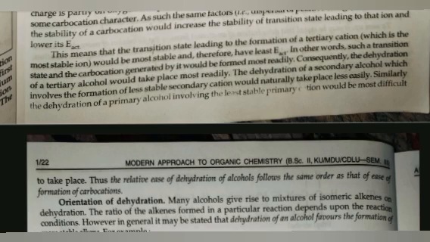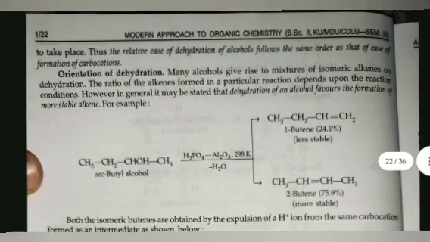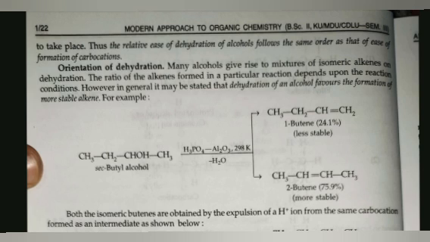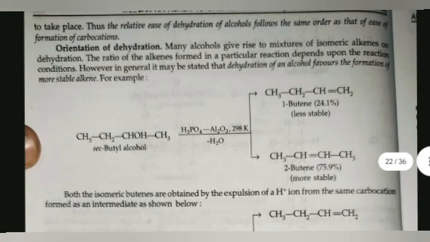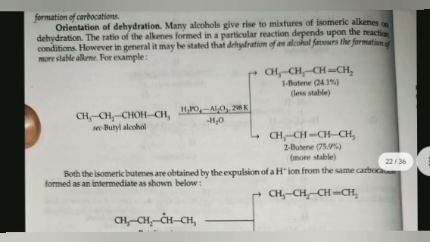Similarly, the dehydration of a primary alcohol, involving the least stable primary cation, would be the most difficult to take place. Thus, the relative ease of dehydration of alcohols follows the same order as the ease of formation of carbocation. Orientation of dehydration: many alcohols give rise to a mixture of isomeric alkenes on dehydration. The ratio of alkenes formed in a particular reaction depends upon the reaction condition.